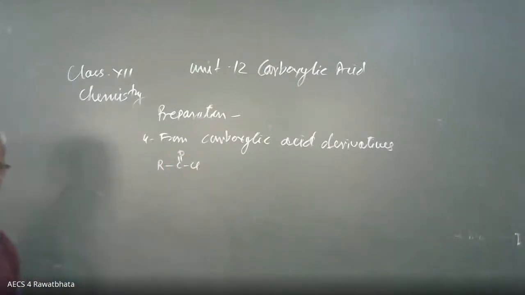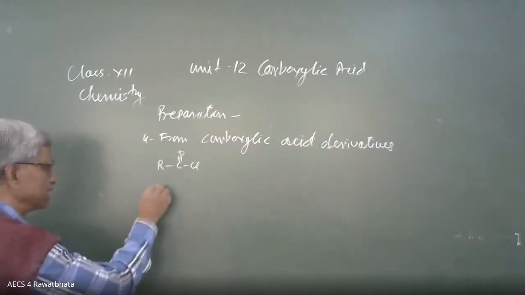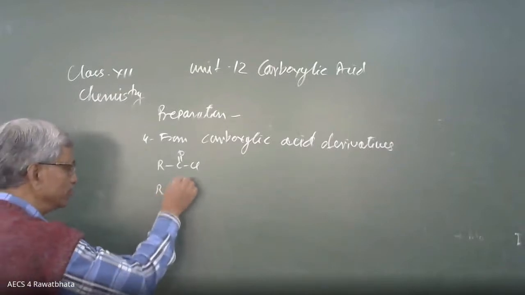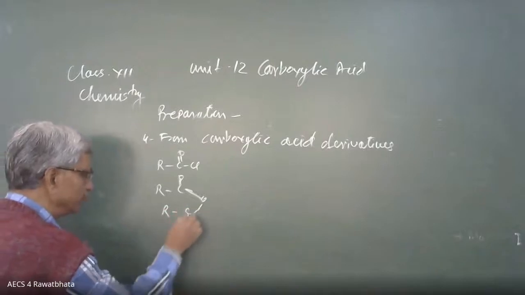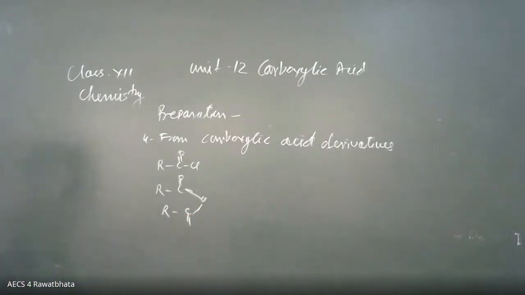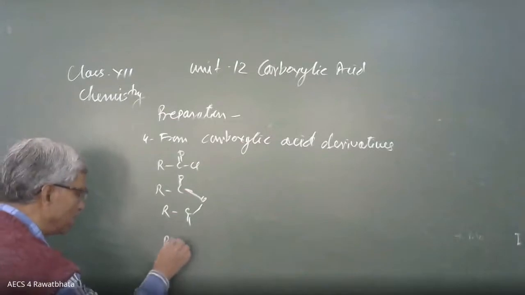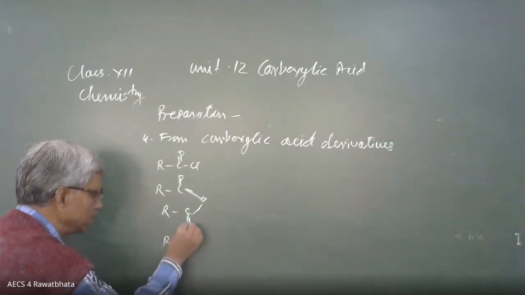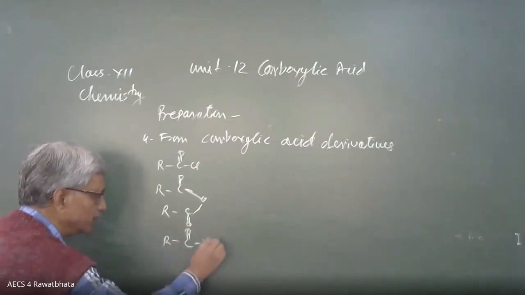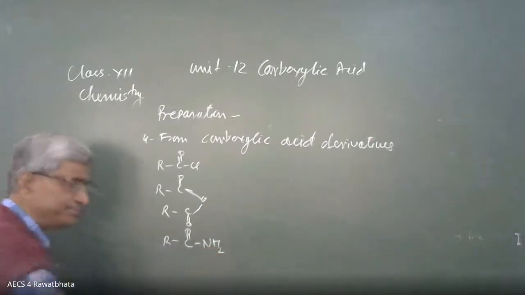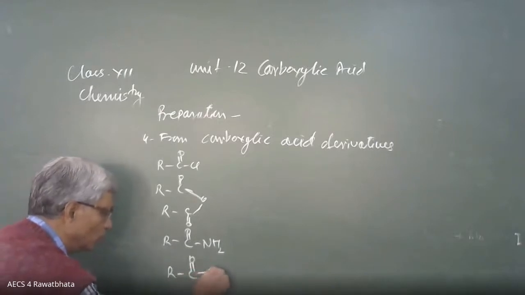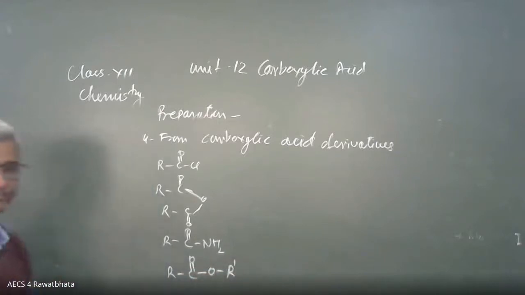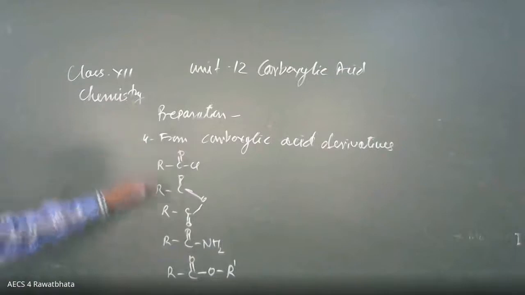RCOCl, this is acid chloride. Here is RCO, O, RCO, acid anhydride. Here is RCO, NH2, acid amide, and here is RCO, O, R', ester. These are the four derivatives of carboxylic acid.